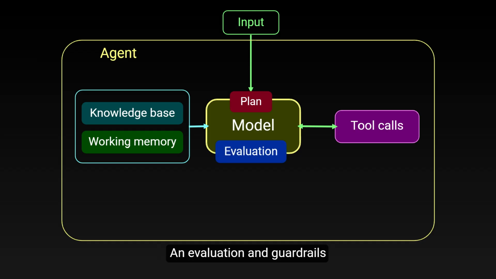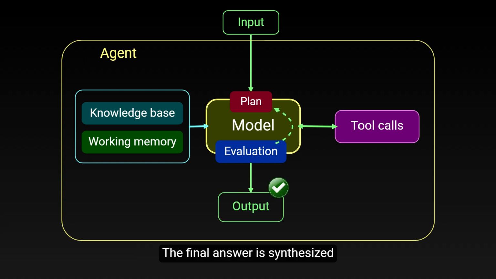An evaluation and guardrails layer checks outputs and triggers retries or alternate plans when needed. The final answer is synthesized from verified results, and relevant memories are updated for future turns. This modular design keeps components loosely coupled, yet well coordinated, enabling reliable, scalable, and explainable behavior across tasks.